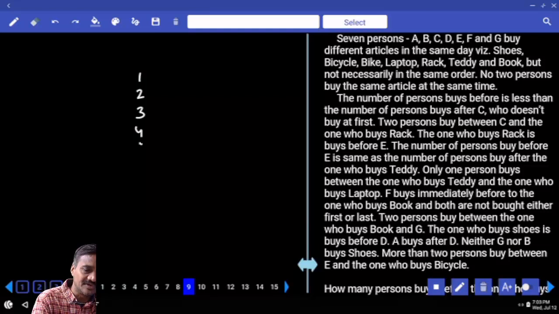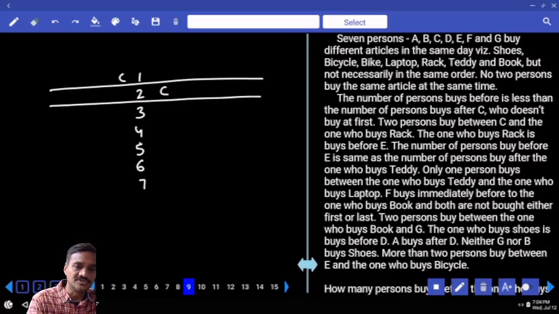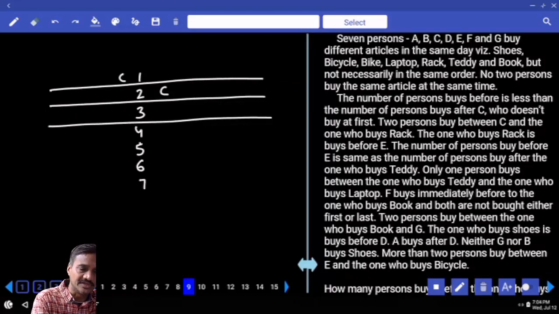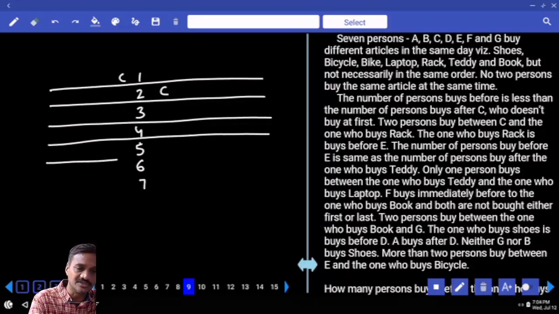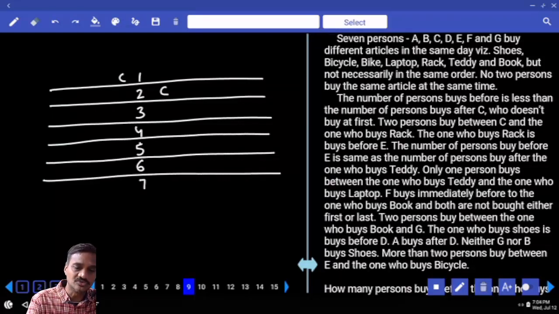Then tell me what are the different possibilities we have for this C. Now, can C be at this place? The number of persons before C is less than the number after C. Before C 0, after C 6, so C can be here. Before C 1 and after C, and so on. These are the different possibilities we have for C. C can be at the first place, second place, or can C be at the third place or not?